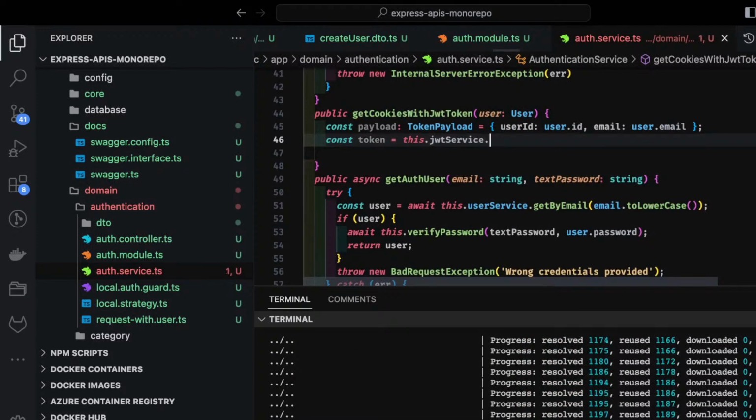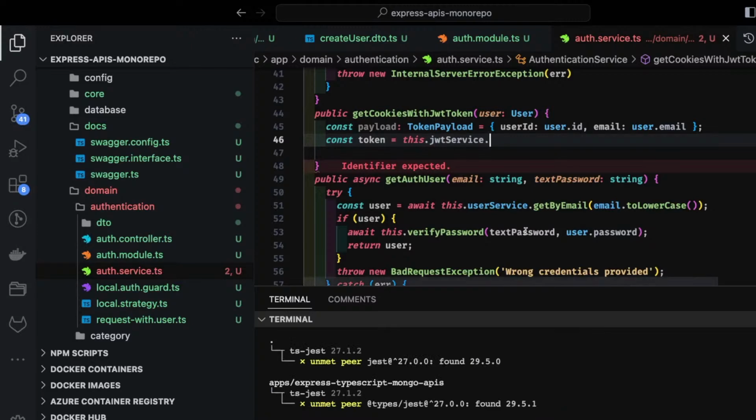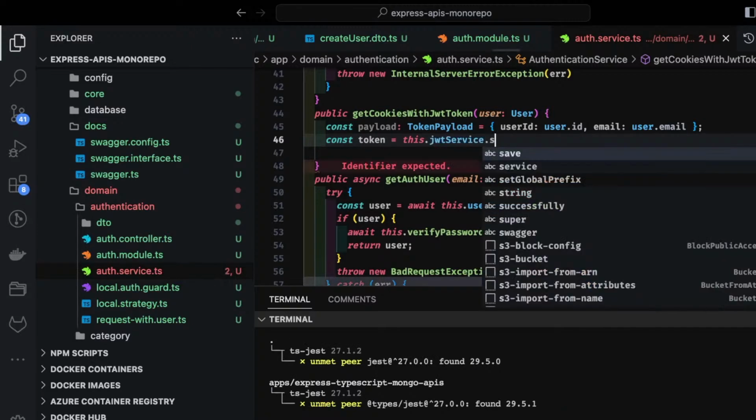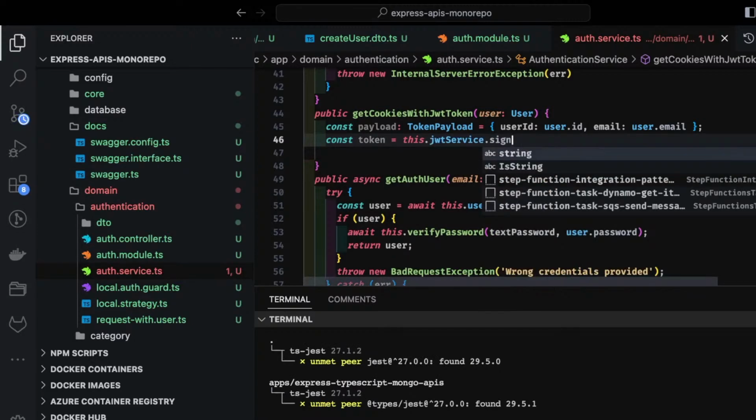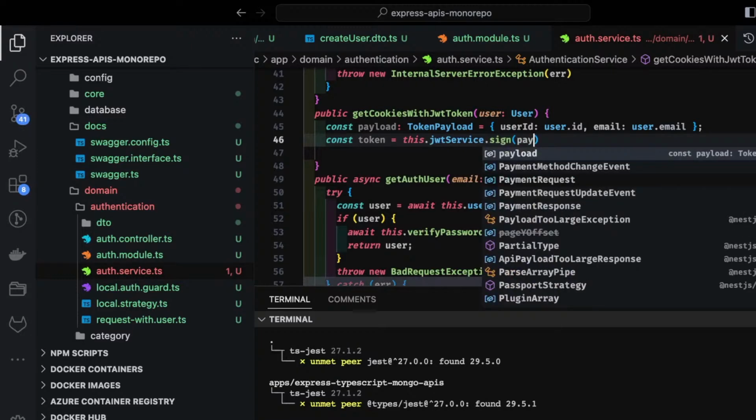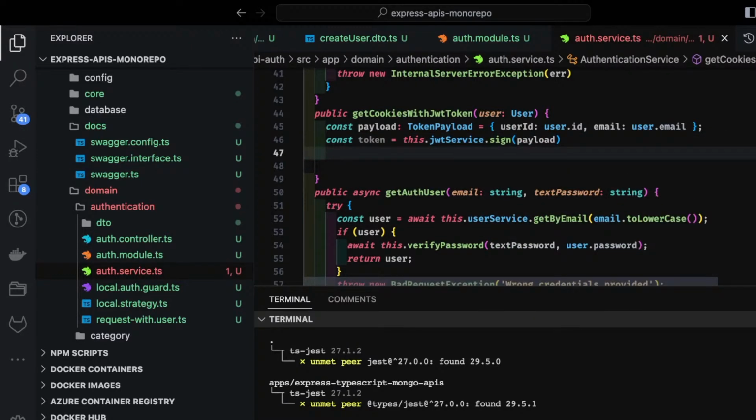These methods will come soon once the module is installed. So here what it is doing, jwtService.sign, is a simple method. I'll just add it, sign it with the payload. It will give you the token, and here we need to return the cookie string, right?